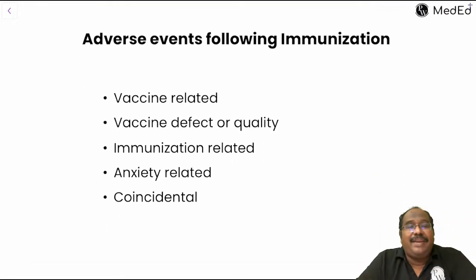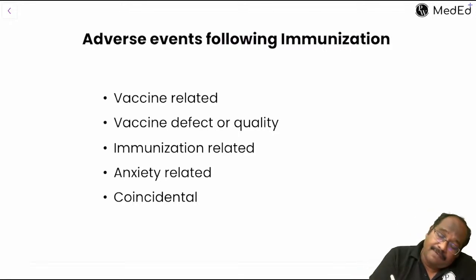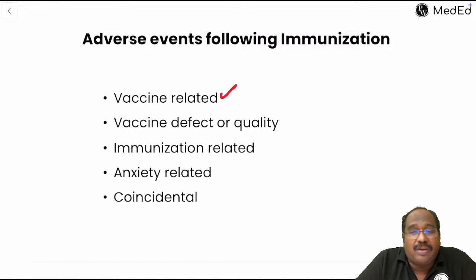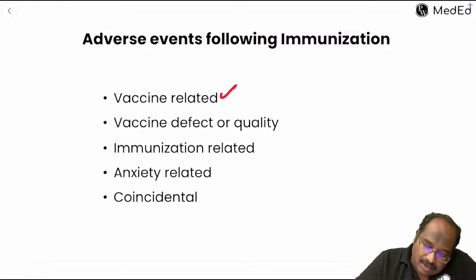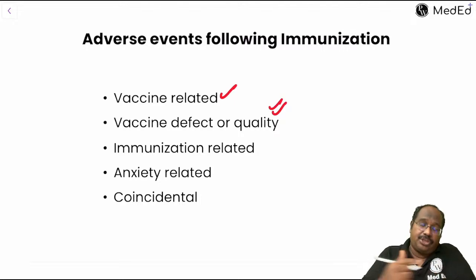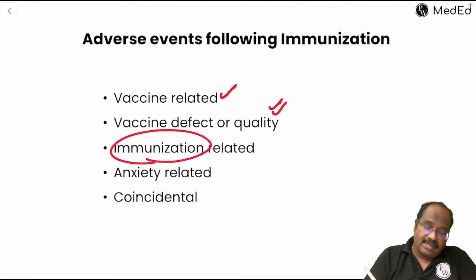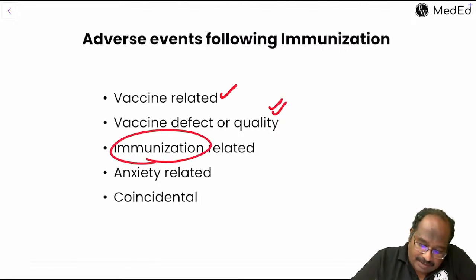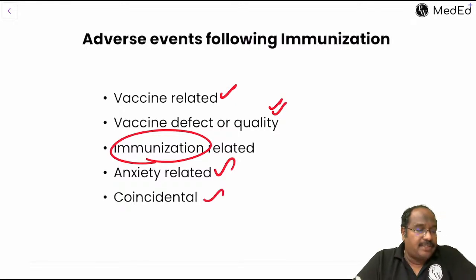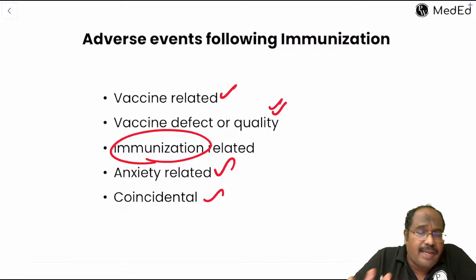We can broadly divide them into 5 headings. First is the vaccine itself. Vaccine reaction can cause this, or a defect in the vaccine, or an error in immunization, where you are giving the vaccine and the injection may be related. Then anxiety, or purely coincidental. These are the 5 headings, reasons for AEFI.